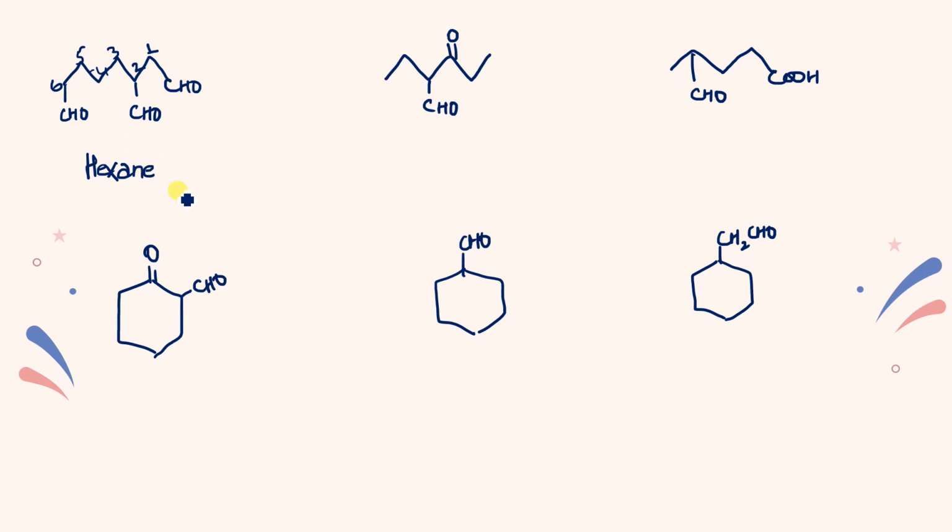Now what for CHO? Should it be tri-al? It shouldn't be. Why? Because CHO is not included in the main chain. So if CHO is a functional group and not treated in the main chain, then what term are we supposed to use? Carbaldehyde. So we will write 1, 2, 3 tricarbaldehyde.